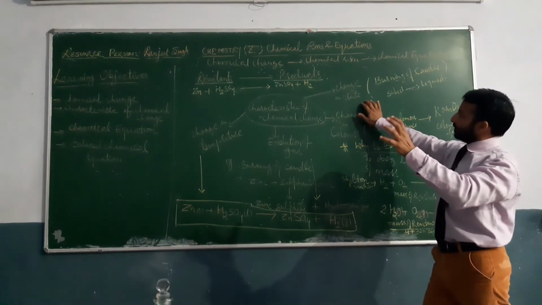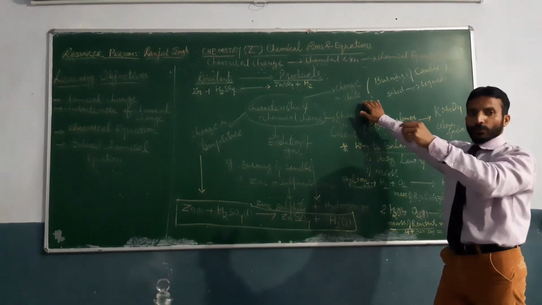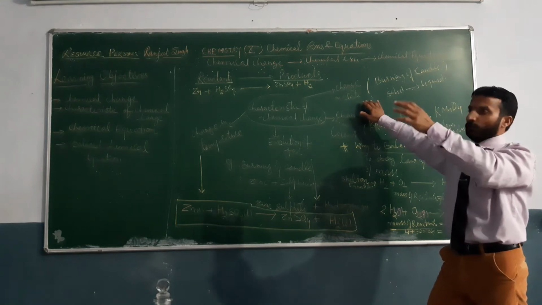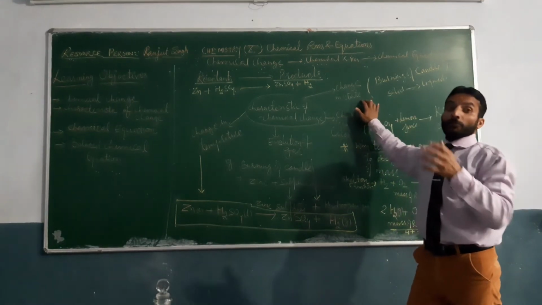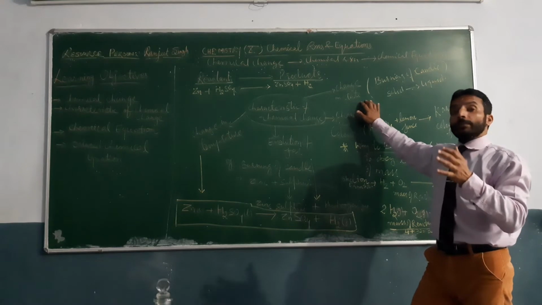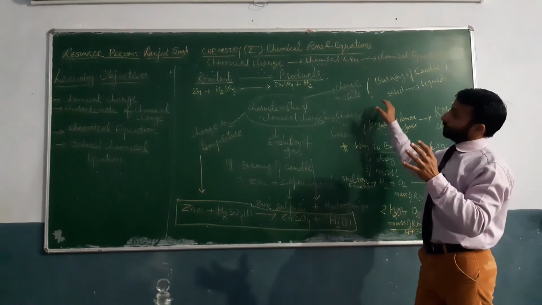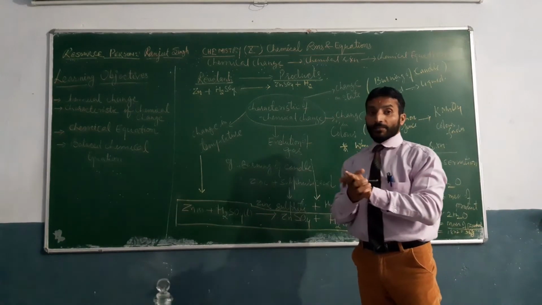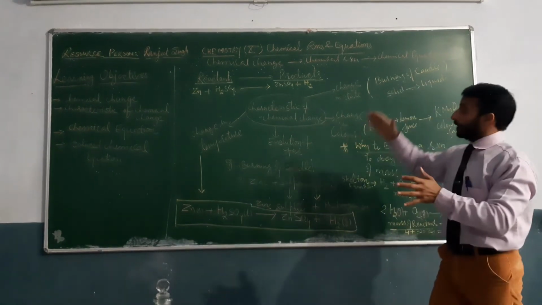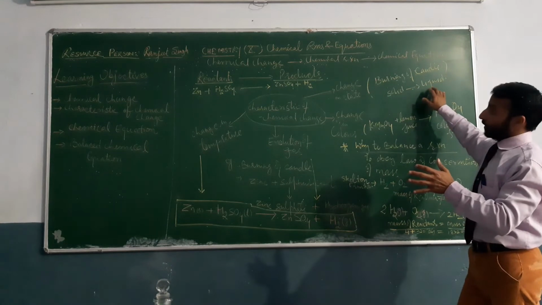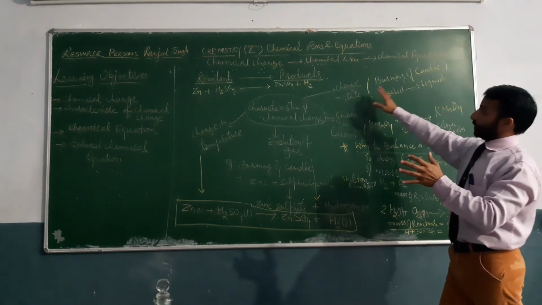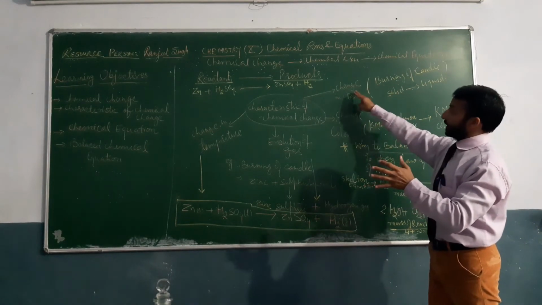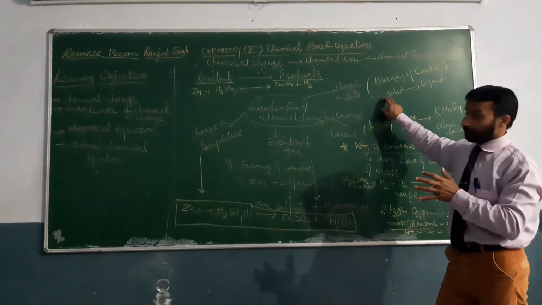But there is also a chemical change going on, the combustion process. There is formation of carbon dioxide gas and water. So if we speak about burning of a candle, here the state is changed, but it is an example of a physical as well as a chemical change. Wax converts from solid to liquid, right? So in that, change in state is observed.